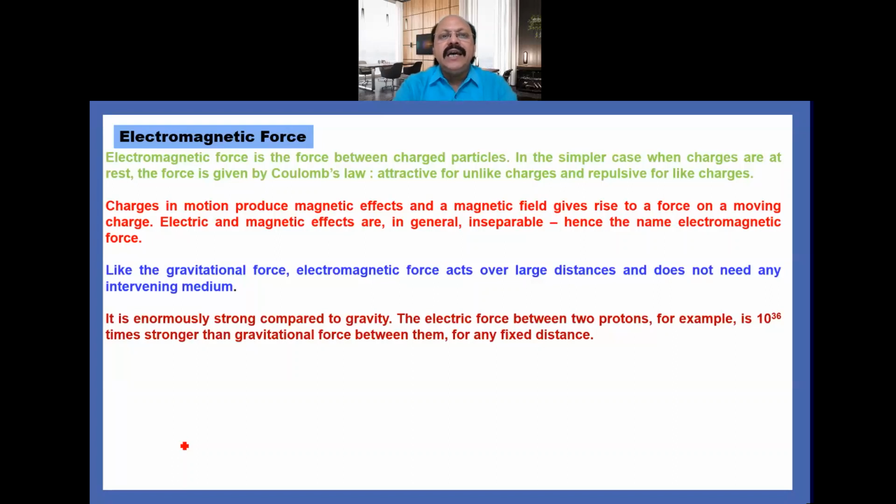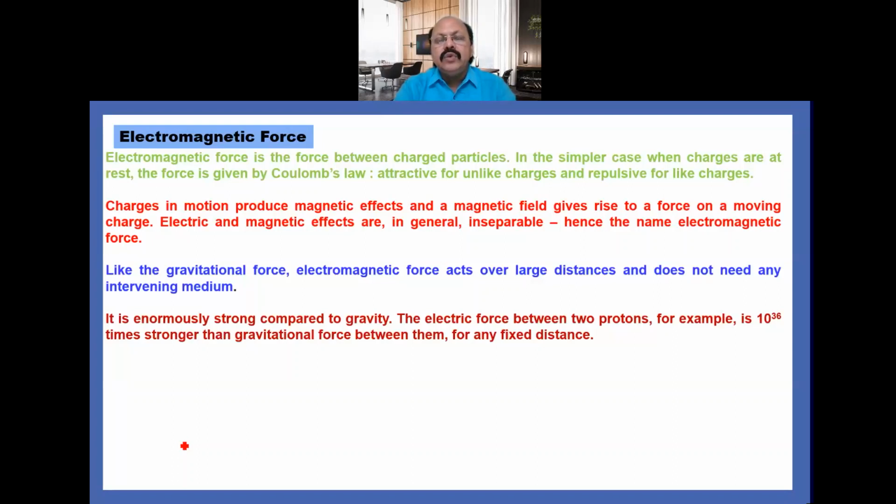But when the charges are in motion, then they produce magnetic effects, and a magnetic field gives rise to a force on a moving charge. As you know, the source of the magnetic field is moving charge, and when this moving charge is moving in an applied magnetic field, then due to the motion of charge a magnetic field is developed, and it is moving in the applied magnetic field.